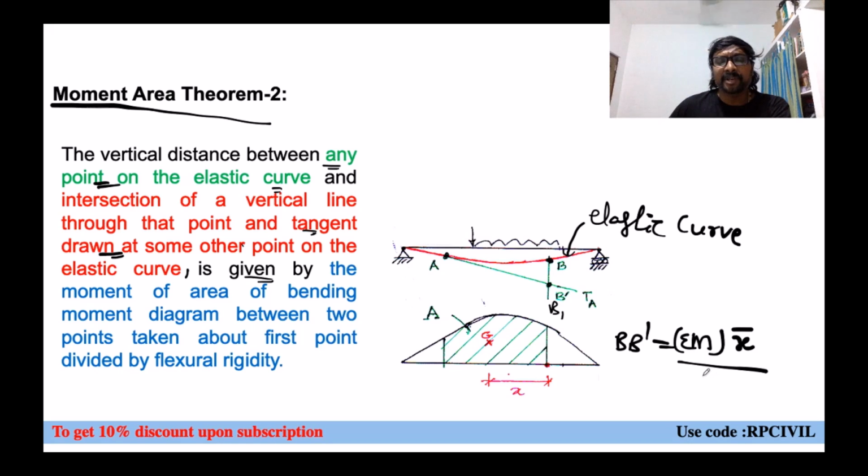Taken about the first point means about B only. Yes or no? This is the centroidal distance, the CG of this bending moment diagram between those 2 points A and B, measured from B. Then only you can get the moment of area of the bending moment diagram between those 2 points about B. About B means the distance of CG from B only. If it is about A, it means the distance of CG from A. Like that you have to consider.